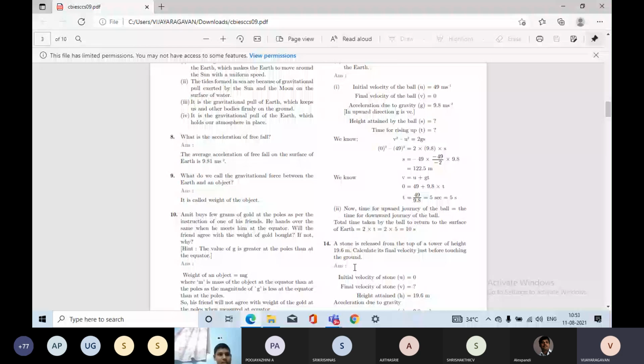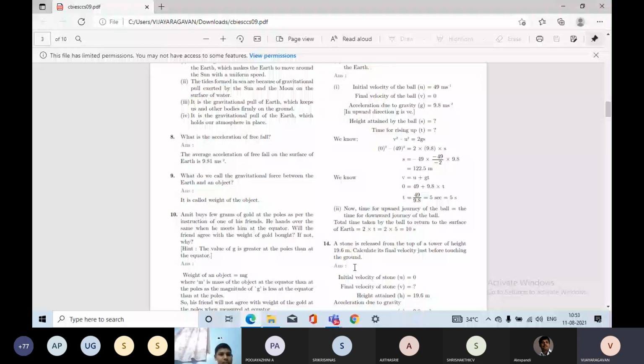Then, what do we call the gravitational force between the earth and an object? If you take a body or an object on the earth, and your body has mass, when it is attracted by the earth, that is gravitational pull, we call it weight. So the gravitational force between the earth and the object is called the weight of the object.